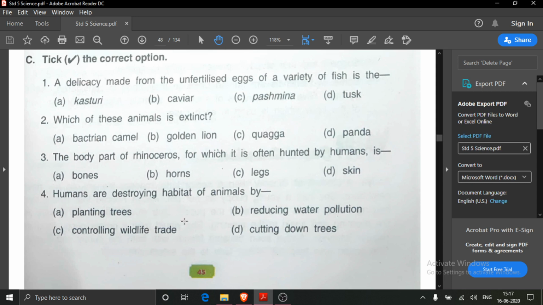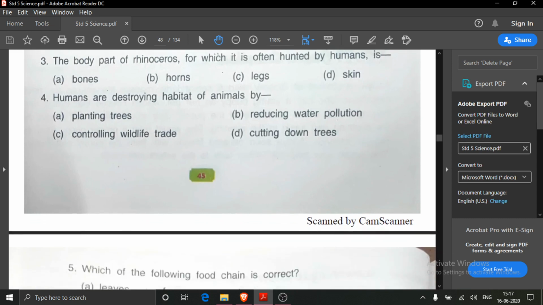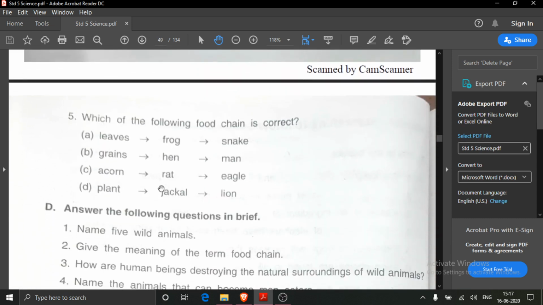Then humans are destroying habitat of animals by what? By planting trees, or by reducing water pollution, or by controlling wildlife trade, or by cutting down trees. Yes, humans are destroying habitat of animals by cutting down trees. You will tick here. Now fifth one. Which of the following food chains is correct? Leaves, frog, snake.